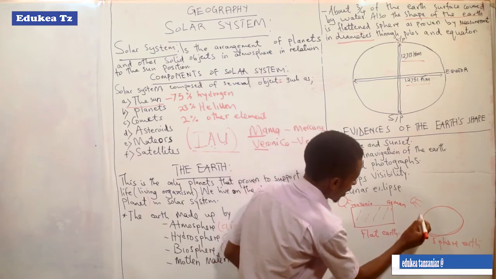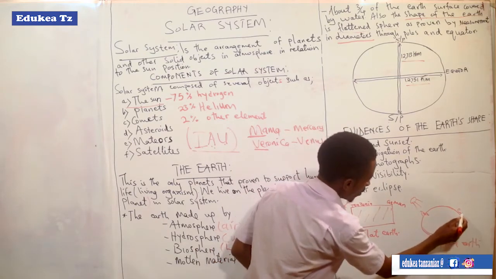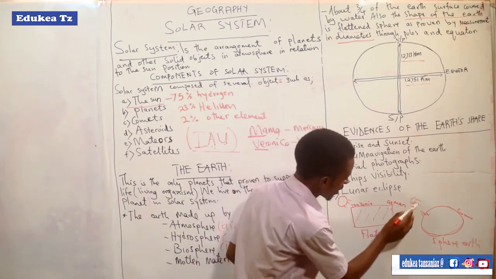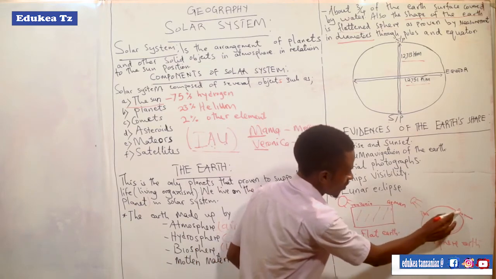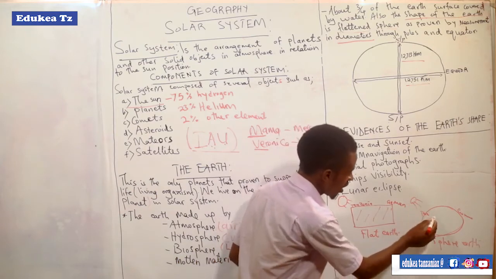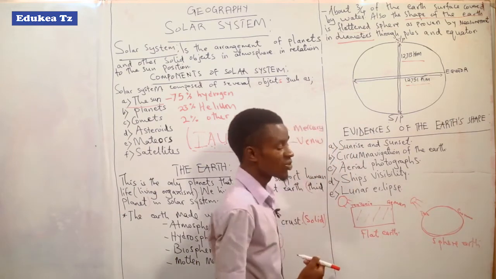Take an example: here is Tanzania and Germany is here. When the sun rises, Tanzania will get the sunrise, but Germany can't get the sunrise. And when the Earth revolves to a certain point, Germany can get it, but Tanzania can't.